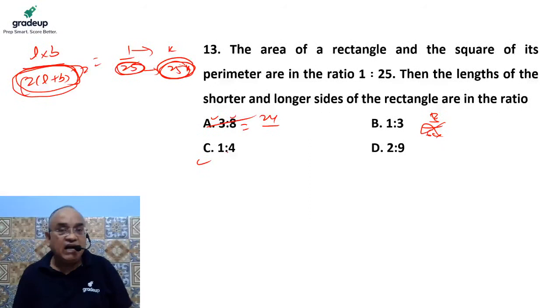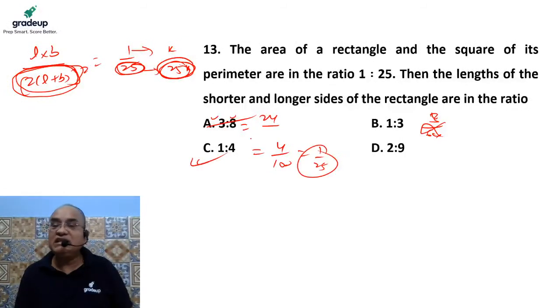If length is 4, breadth is 1, area is nothing but 4. Perimeter is nothing but 4 plus 1, 5 into 2 is 10, 10 square is 100, and they are in the ratio of 1:25. Yes or no? So the correct answer is C.